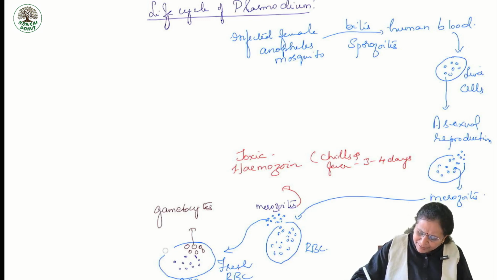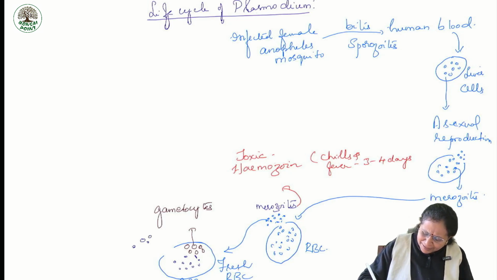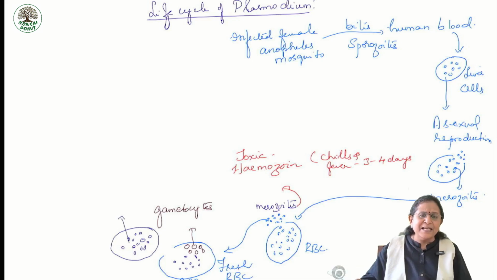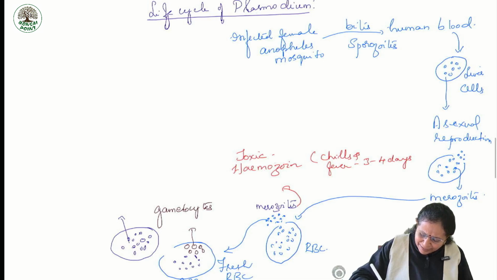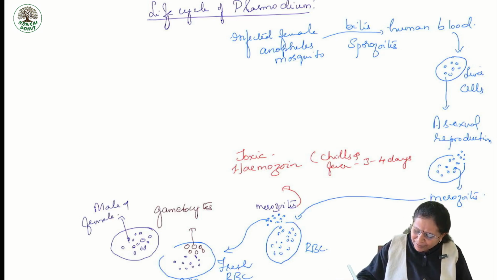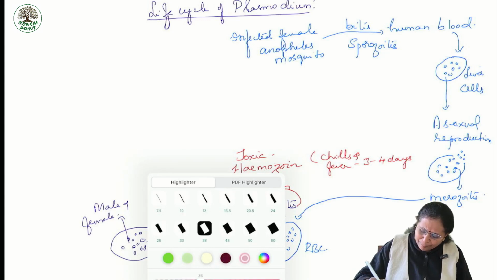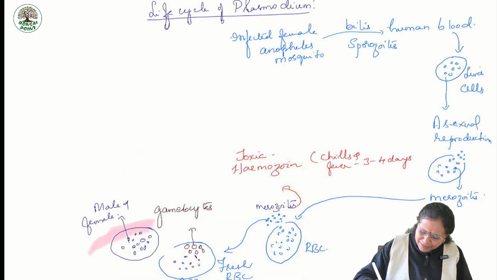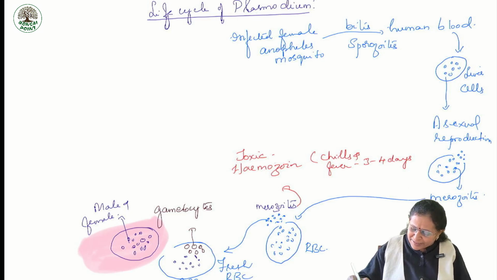This RBC too ruptures and then releases the gametocytes, that is male gametocyte and female gametocytes are released. They are released in the bloodstream.